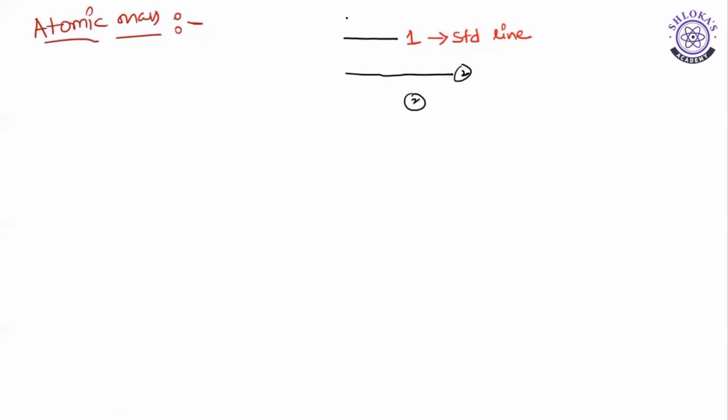And if I draw a third line, which is exactly half of this, and ask you between 1 and 3, compared to 1, is 3 longer or shorter? You can say that it is shorter, sir. For this also, you don't require any scale. By comparison with 1, you can easily say, isn't it?